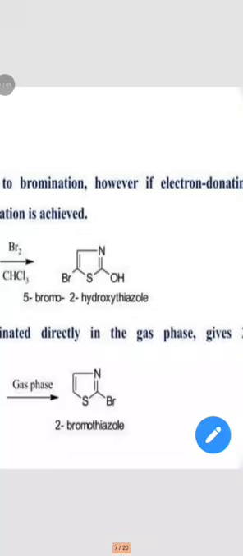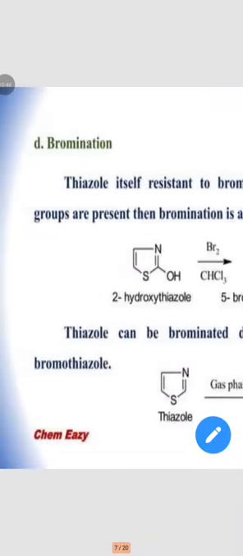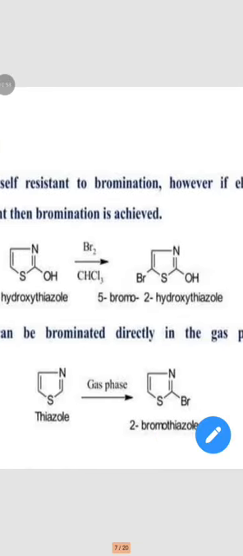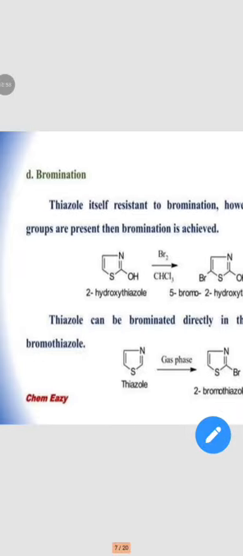Thiazole can be brominated directly in the gas phase, which gives 2-bromothiazole. So bromination is obtained in two forms.